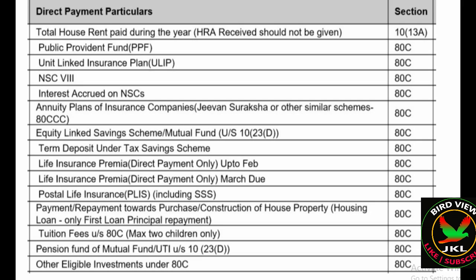And suppose you are having a housing loan, for that the principal portion also you can show in 80C. But that one also, all together, maximum you can show is 1,50,000 only. And tuition fee under section 80C, if you are having two children's education fees, those things, you are having separate documents, that one also you can show in 80C. And pension fund of mutual fund, that one also you can show in 80C. And some other options are also available, that you can search in Google. Here I mention only the important sections.